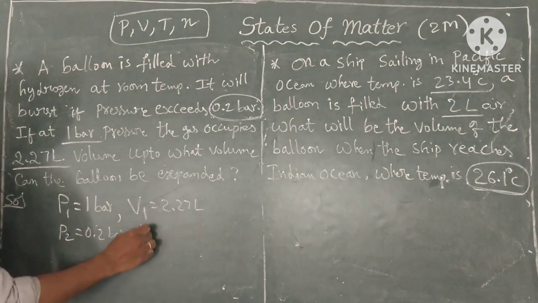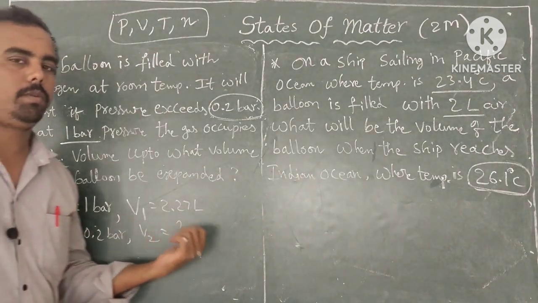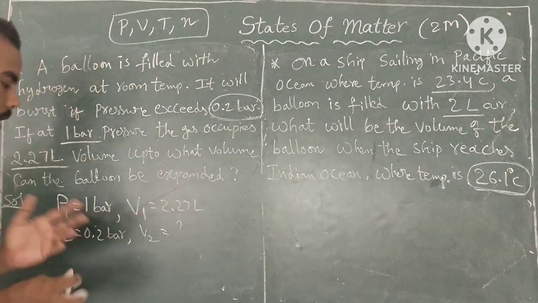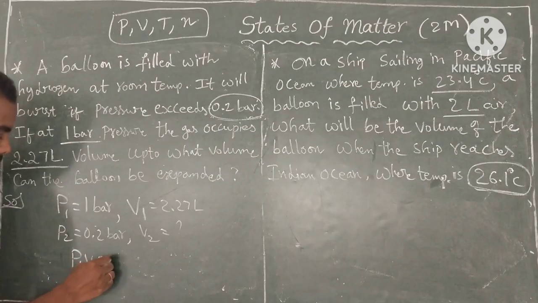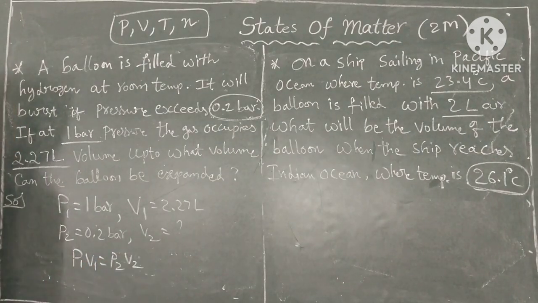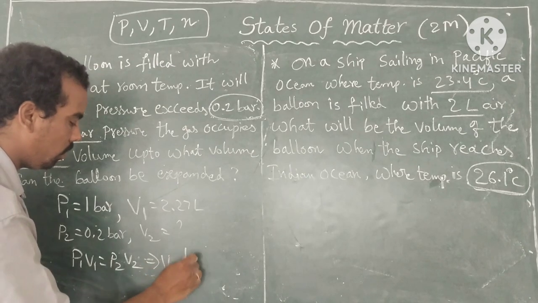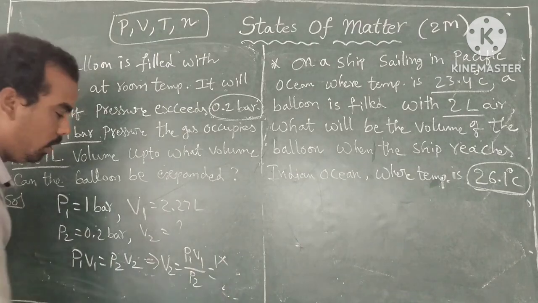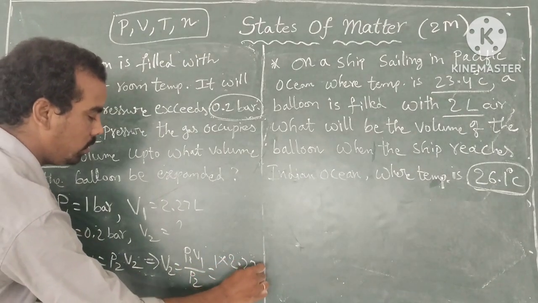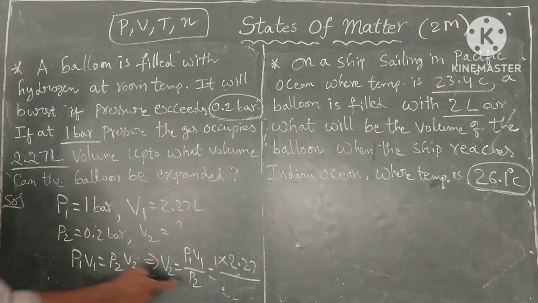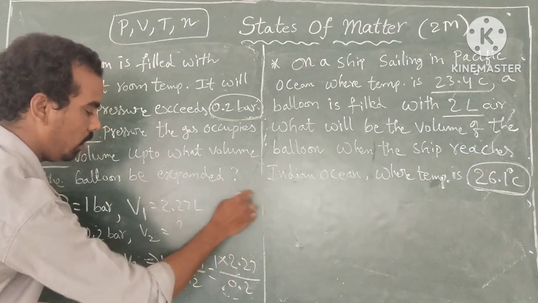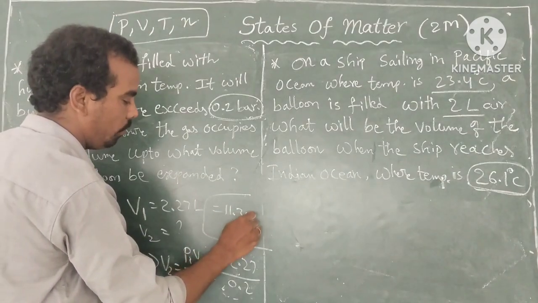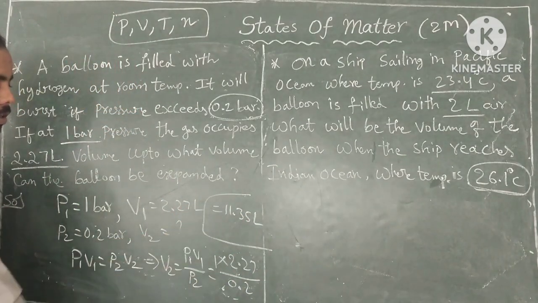So what is V2? We know that pressure is inversely proportional to volume. So when the same gas is taken, P1 V1 is equal to P2 V2. That implies V2 is equal to P1 V1 by P2. P1 is 1 bar, so 1 into V1 value 2.27, by P2, which is 0.2. So the final answer is 2.27 by 0.2, so the answer is 11.35 liters.